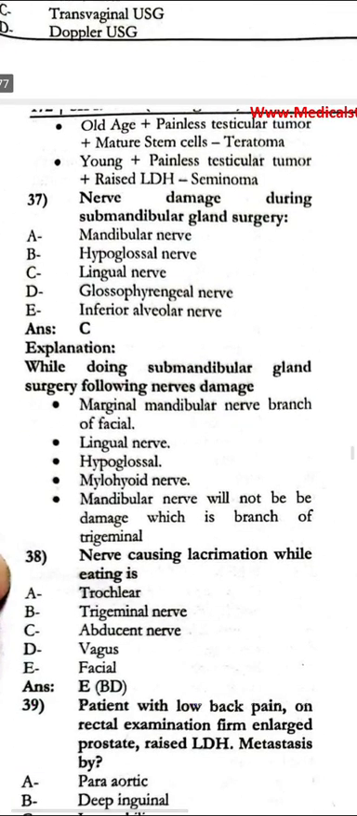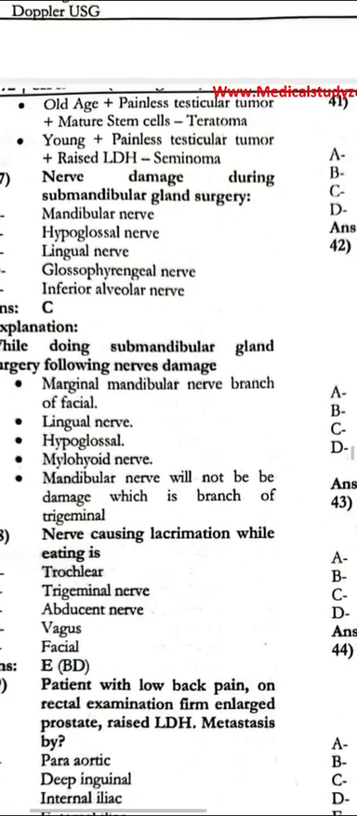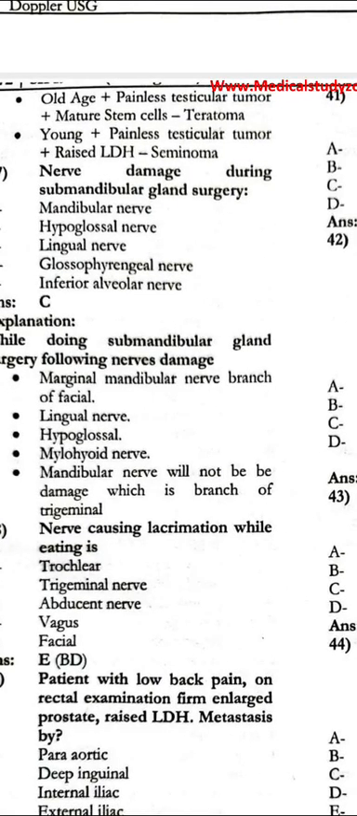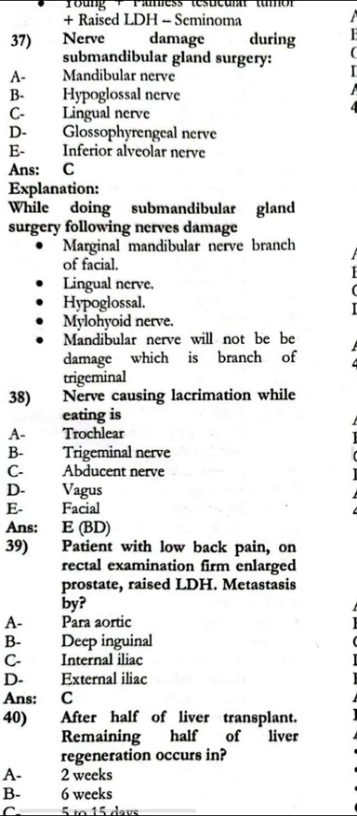While doing submandibular gland surgery, which nerves may be damaged? It is very important. We must remember it. The marginal mandibular nerve, lingual, and hypoglossal nerves may be damaged, but the mandibular nerve will not be damaged in this case, which is the branch of the trigeminal nerve. So the nerve causing lacrimation while eating